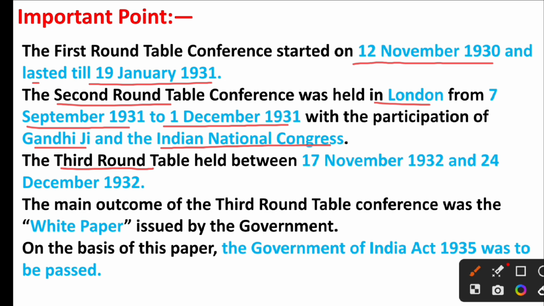The third roundtable was held between 17 November 1932 and 24 December 1932. The main outcome of the third roundtable conference was the white paper issued by the government. On the basis of this paper, the Government of India Act 1935 was to be passed.